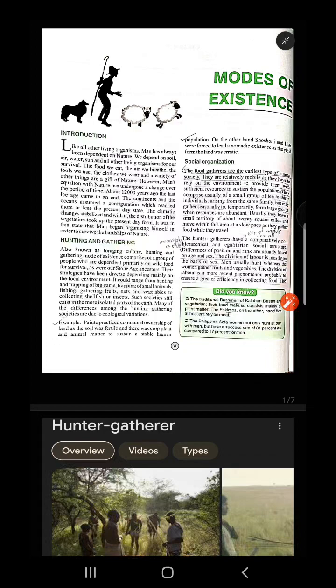The strategies were dependent mainly on the environment. They invented some stone accessories or stone tools in the Stone Age and used them to hunt different types of animals, depending on whether they were big or small animals. They also gathered different types of fish, fruits, nuts, vegetables, shellfish, etc. Now, due to ecological variation, changes of division can also be found among their communities.